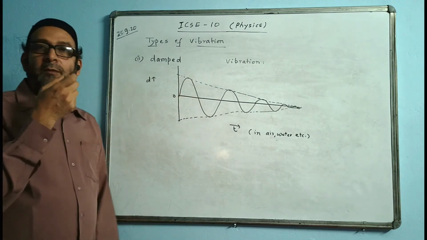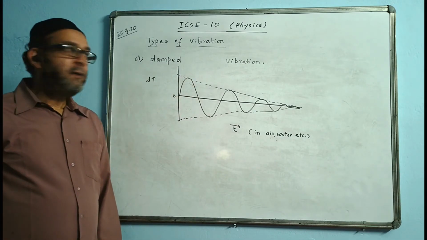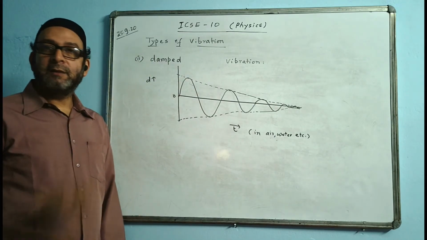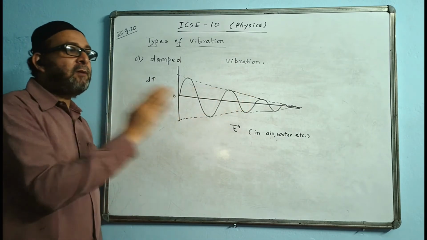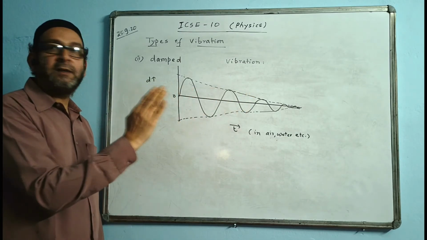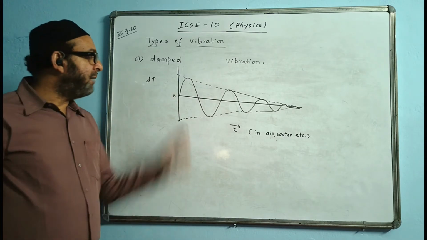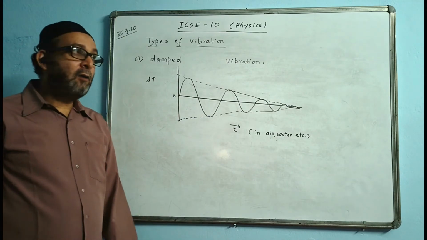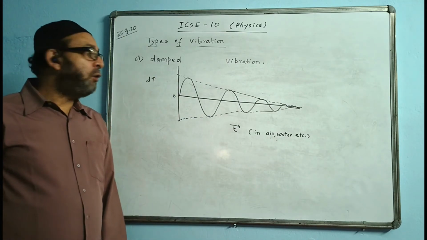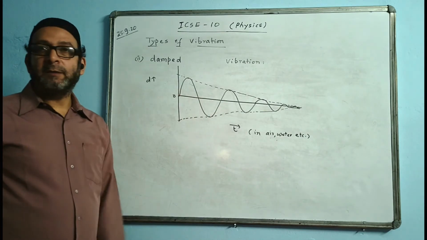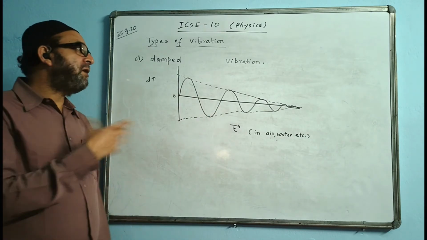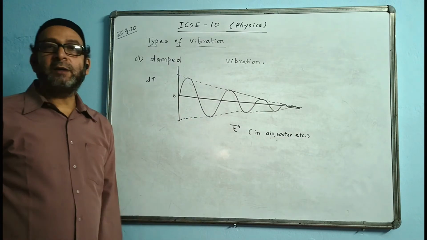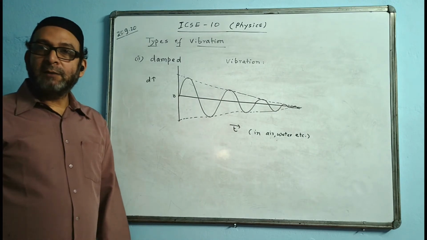We'll take a pendulum and we vibrate. We find that the vibration stops after some time. It does not keep on vibrating forever. Its amplitude first time will be like this, next time will be less, again less, and it stops. Then the amplitude keeps on decreasing. Why is it decreasing? Because of the presence of air. That air offers friction. Mainly due to friction, there will be loss of energy. And due to loss of energy, its amplitude becomes less and less, and ultimately it becomes zero. That means it stops vibrating after some time.